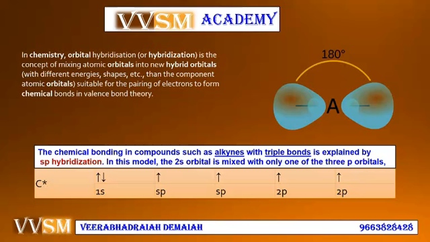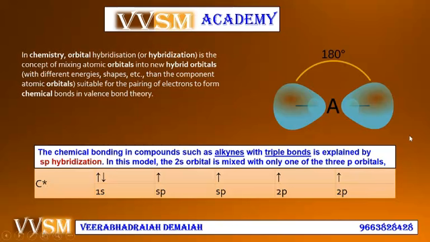Sometimes unfilled orbitals and half-filled orbitals play a dominant role in the hybrid formation of substances, in chemical bonding particularly. For example, sp hybridization: the s orbital electrons and p orbital electrons can combine together to form a hybrid orbital.